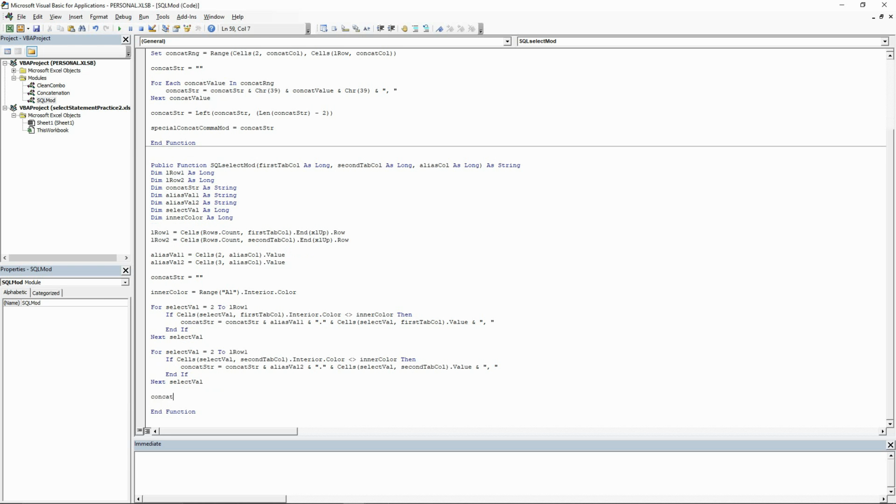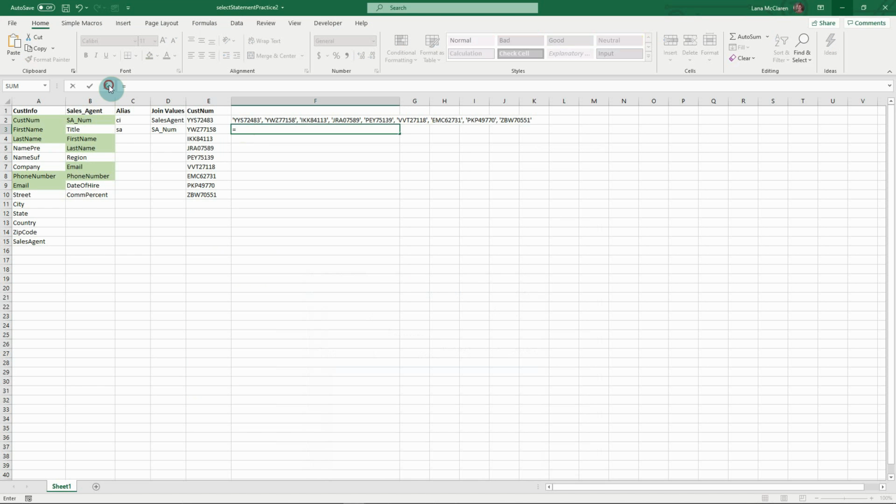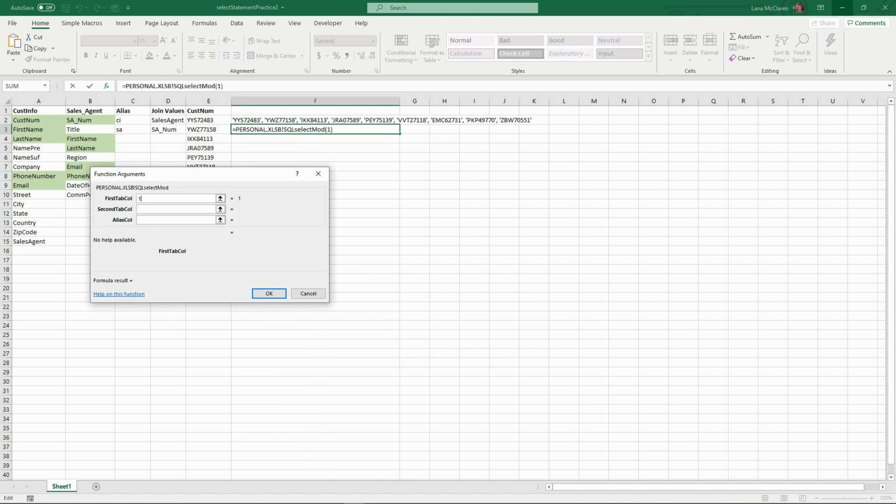Once our string goes through both loops, we will trim the last comma and space. Then we will add the word select to the beginning of the string. And finally, we will set the function SQL select mod equal to the concat string. We will save this, and in Excel, we will call the function, add our column values, click OK.